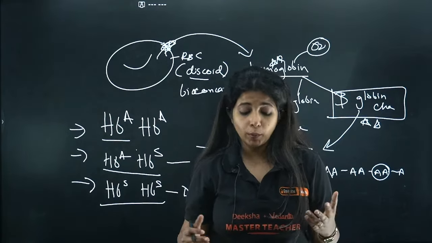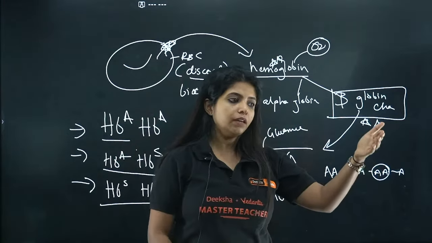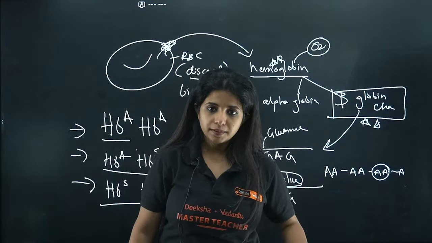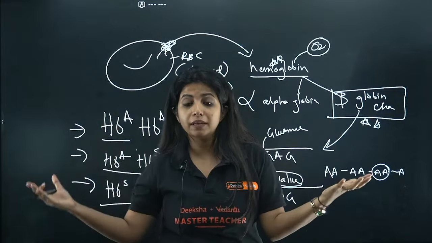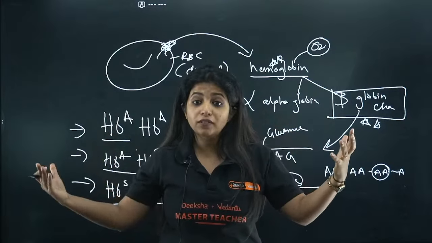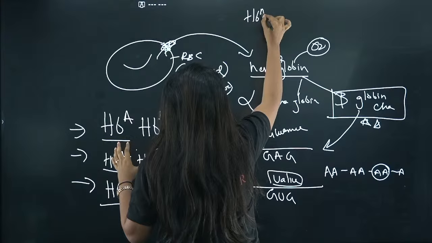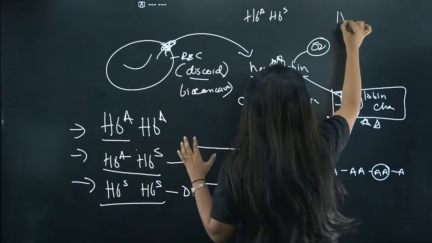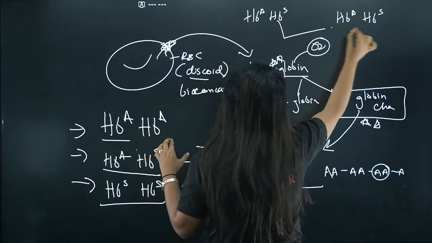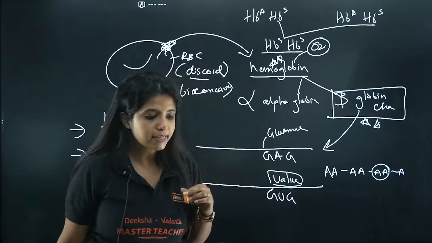And this is very much common. And I'm telling you, a friend of mine, her brother died because of sickle cell anemia. Because, my dear children, both of their parents were carriers. Here males and females both can be carriers. Just imagine, if both male and female are carriers, what is going to happen? Suppose this and this come together. Don't you think that person will be having sickle cell anemia?